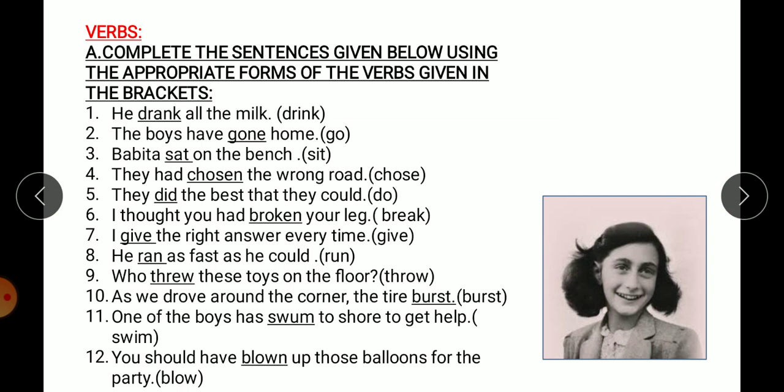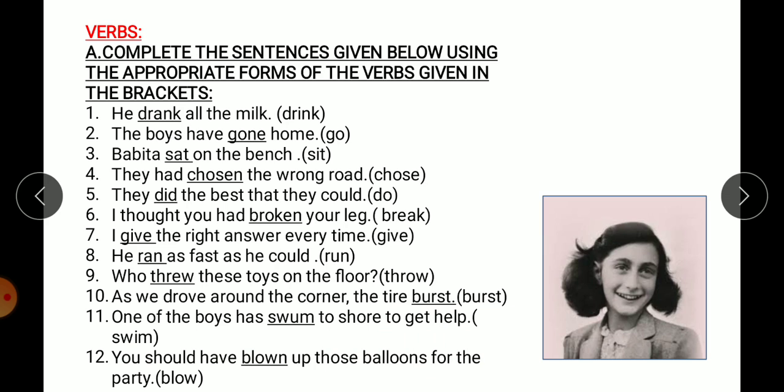Complete the sentences given below using the appropriate forms of the verbs given in the bracket. Now, in the bracket, the verbs are given. You have to write their correct form. Correct form means there are 3 forms of the verb. First form, second form, third form. First form is also known as the present form or the root form or base form. Second form of the verb is past form of the verb. And the third form is past participle.